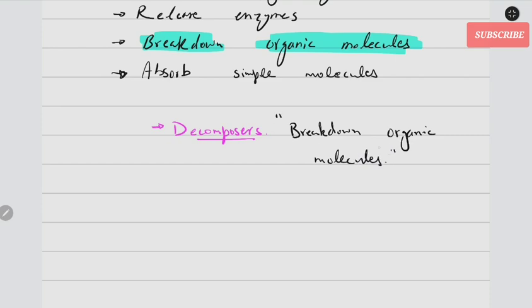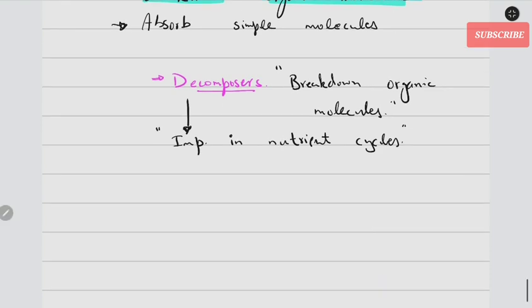And they are extremely important in nature, in running the nutrient cycles. Why? Because they would break down complex organic molecules like carbohydrates, like polysaccharides, proteins, even lipids, and change them into simpler molecules. So they return the nutrients back into the earth, back into the natural nutrient cycle, like carbon cycle or nitrogen cycle.